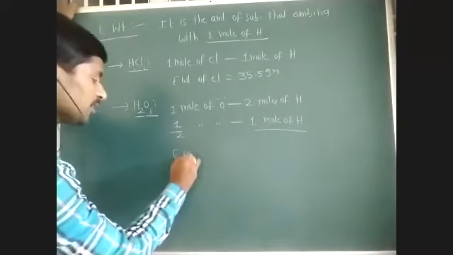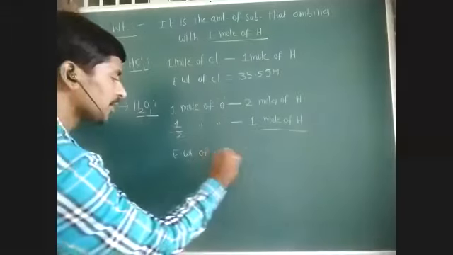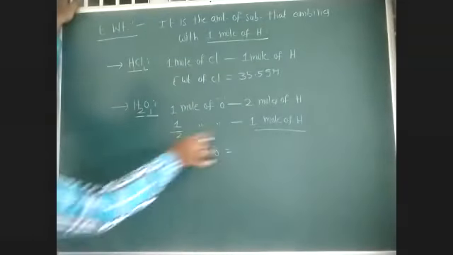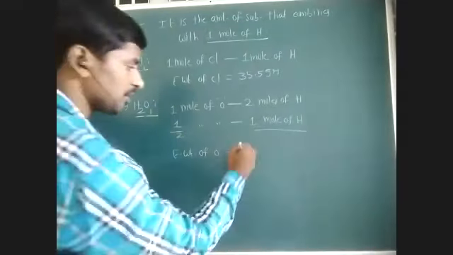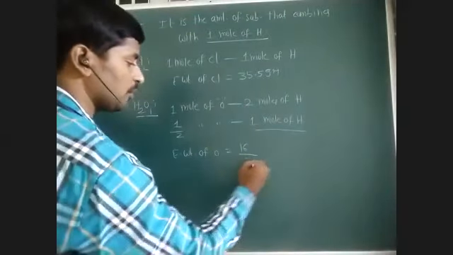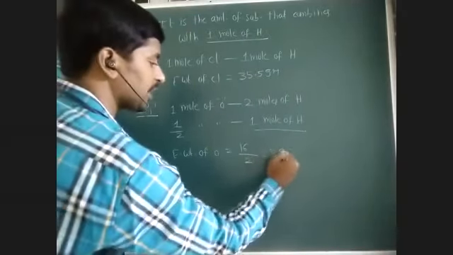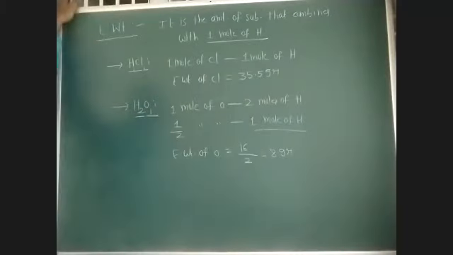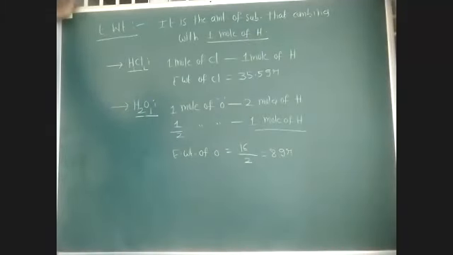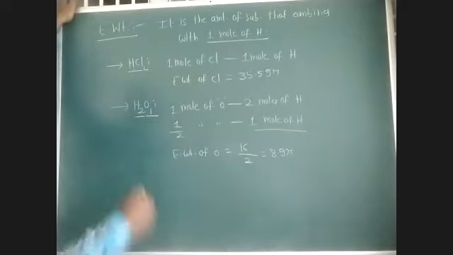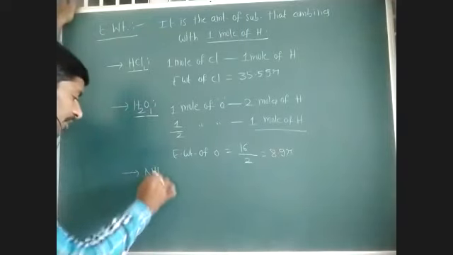So therefore, what is the equivalent weight of oxygen? Equivalent weight is equal to 1/2 mole of oxygen. So what is the molar mass of oxygen? 16, half mole. So 16 by 2, that is 8 grams. So 8 grams is said to be the equivalent weight of oxygen. Like this, we can calculate equivalent weights.